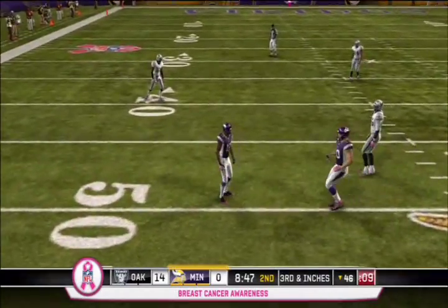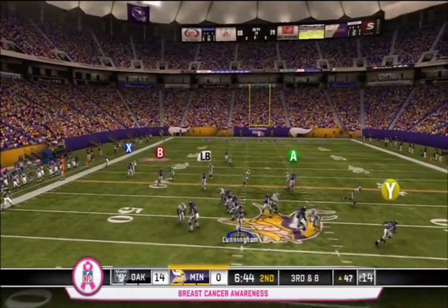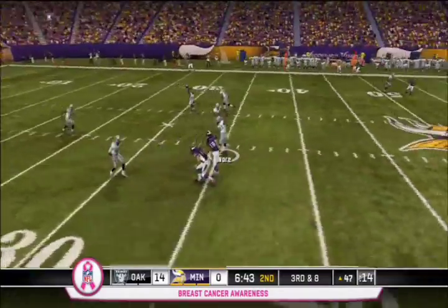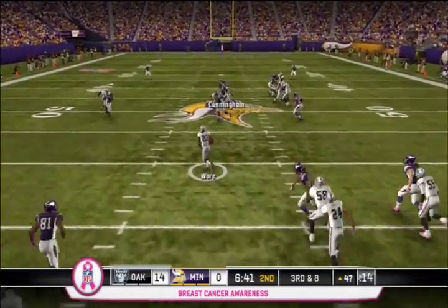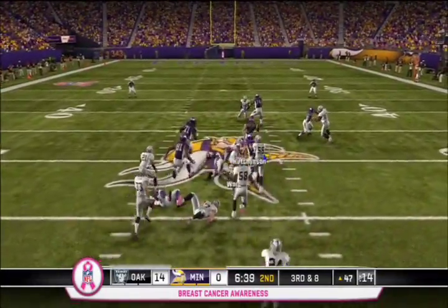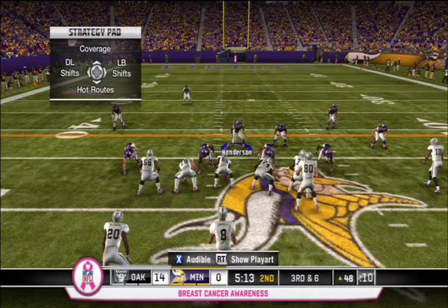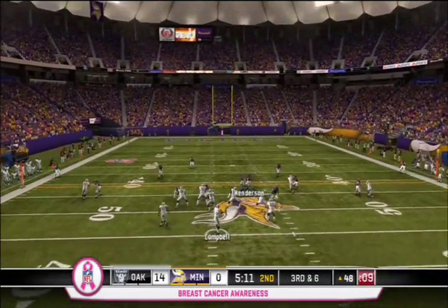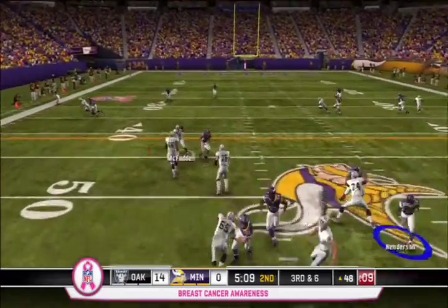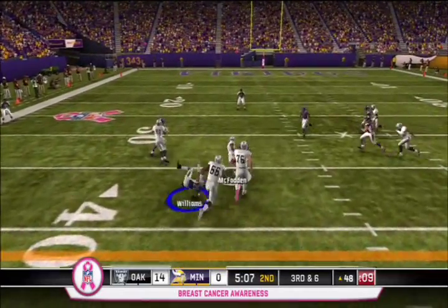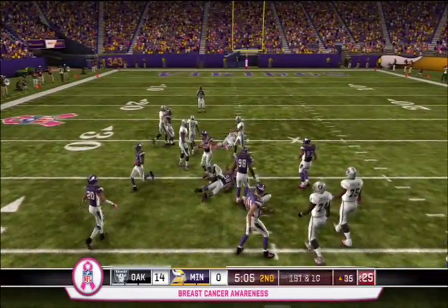Cunningham struggled throughout the day, misses a wide-open Percy Harvin, and then, looking for Sidney Rice, is picked off by Jeremy Ware. Oakland sure not playing like a 1-3 team thus far. Minnesota really struggling. Campbell on 3rd and 6, he's going to look for Darren McFadden, who is going to pick up 13 yards and a first down into Minnesota territory.